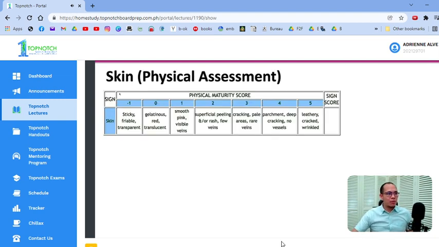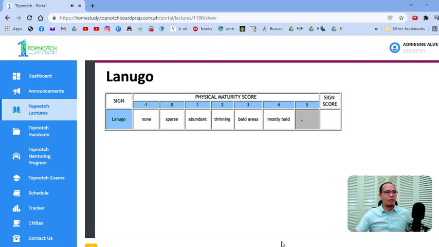Okay? Let's go to physical assessment. So you check for the skin. Madaling i-describe yan. Nandiyan na yan, self-explanatory. Lanugo is very important. Anong meaning ng sparse saka thinning?